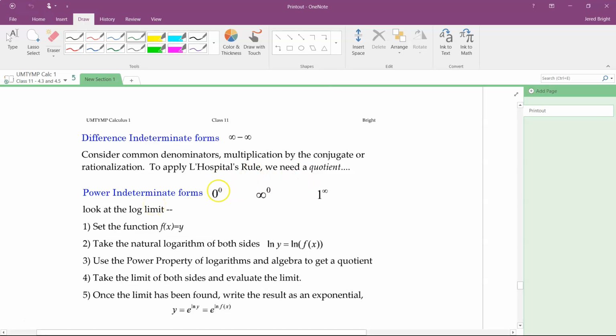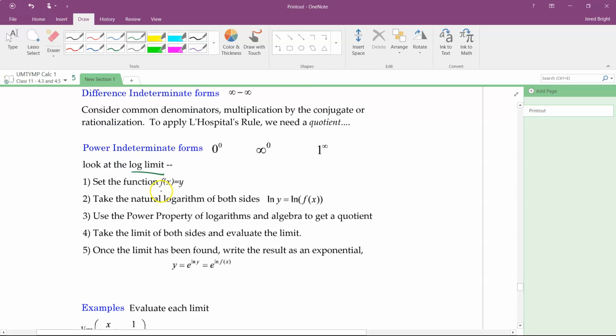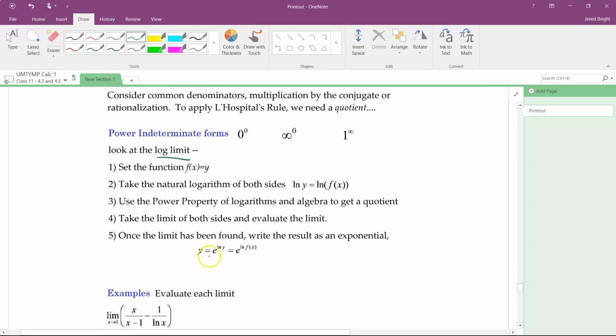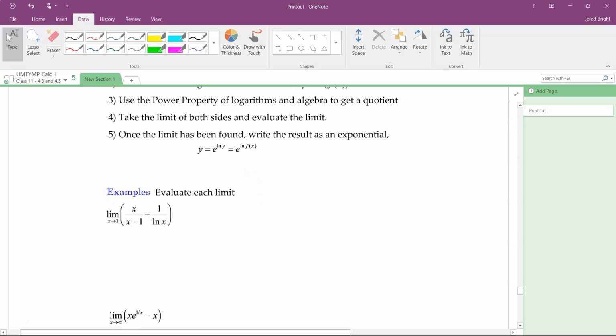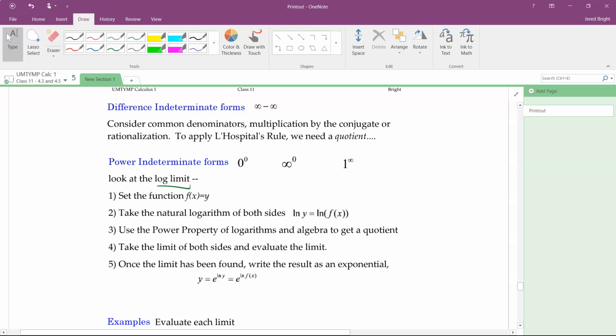With the power forms of 0 to the 0, infinity to the 0, and 1 to the infinity, we're going to look at the log limit. I'll also say, you could have 0 to infinity, etc., variations of these. But the idea is that we would set the function inside the limit equal to y, and then log both sides, and then use properties of logs. Okay, we can eventually then move the limit inside the logs, or inside the exponential or the log, because we have continuous functions. So then we take the exponential and we're done. Okay, so we'll see an example of each of these for sure.